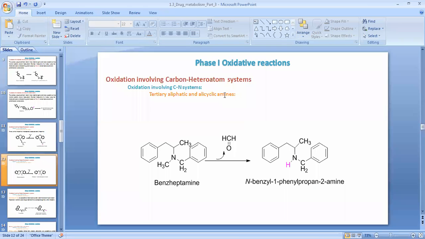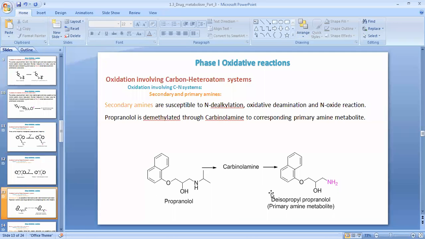Now the next drug molecule which is also metabolized in the same way is benzphetamine, a tertiary aliphatic and alicyclic amine. Here there is also a demethylation reaction for removal of the methyl functional group, converting it into 1-phenylpropan-2-amine as an active metabolite. Now the next conversion is oxidation involving the carbon-heteroatom system, that is carbon and nitrogen. Here the ring member is 6 to 7. Now we are discussing the carbon-nitrogen heterosystem.